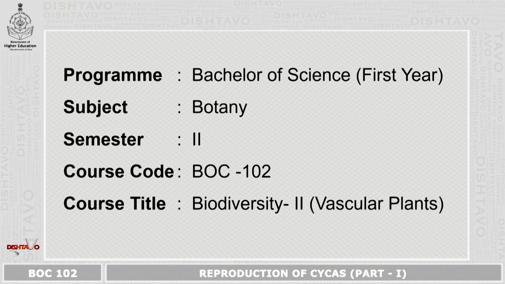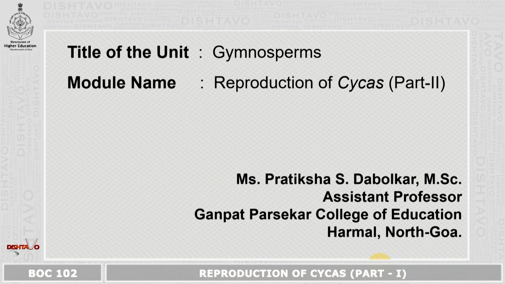Program Bachelor of Science First Year, Subject Botany, Semester 2, Course Code BOC 102, Course Title Biodiversity 2 Vascular Plants. Title of the unit Gymnosperms, Module name Reproduction in Cycas Part 2.